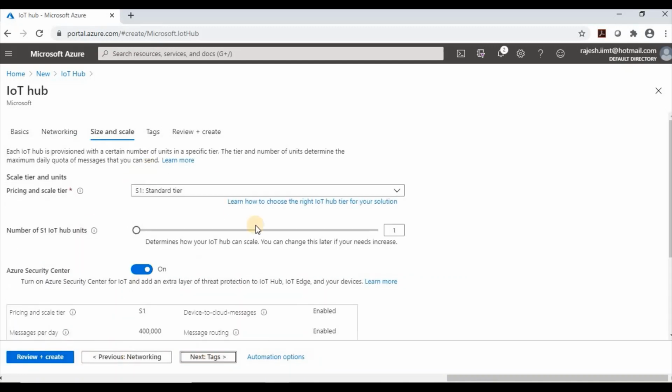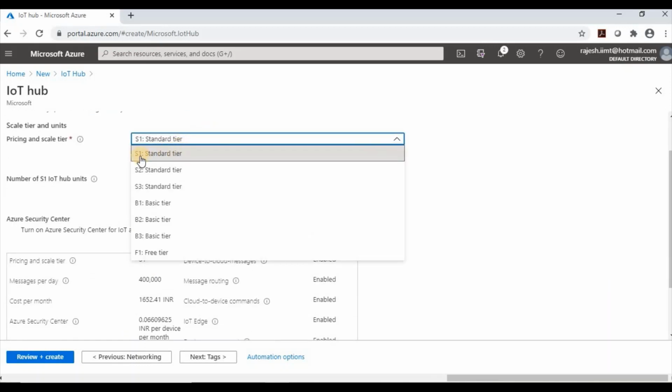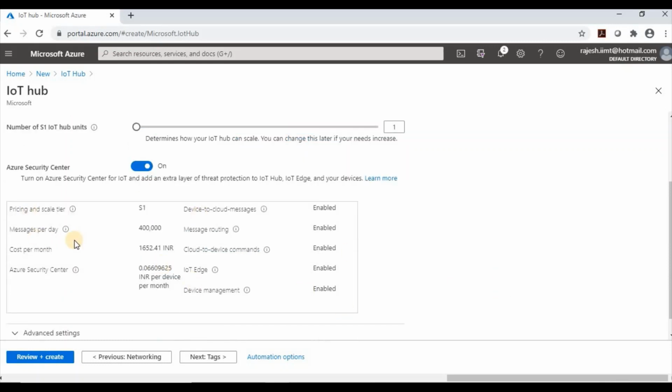Next, size. There are different pricing tiers. Basically there are two types of tier, standard and basic. Let's see what is standard and basic. If you go with the standard S1 tier, you can see the benefits here.